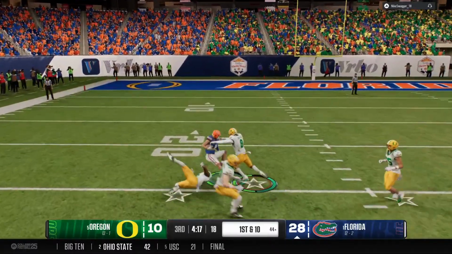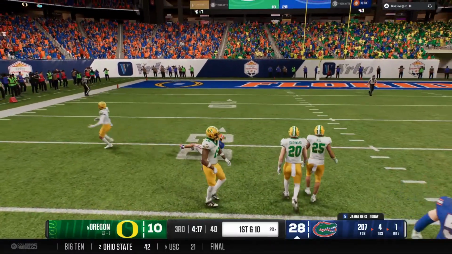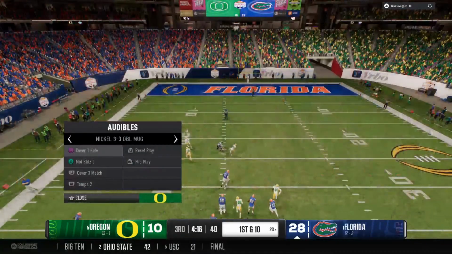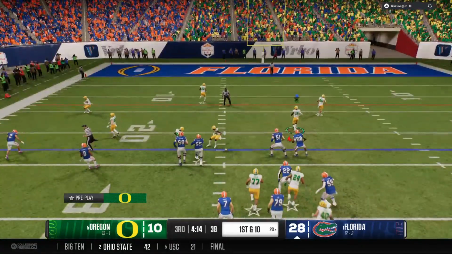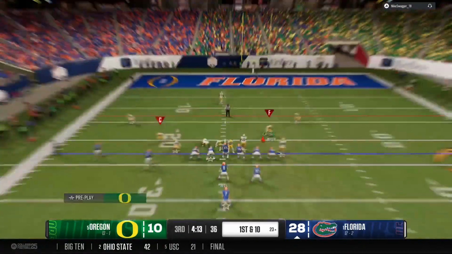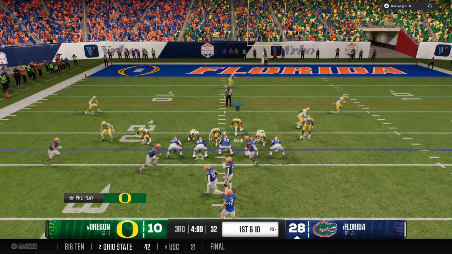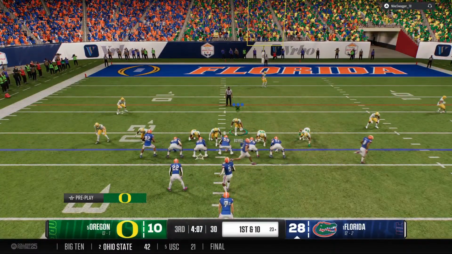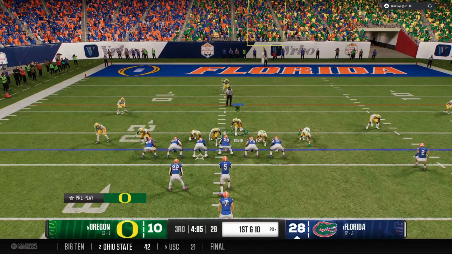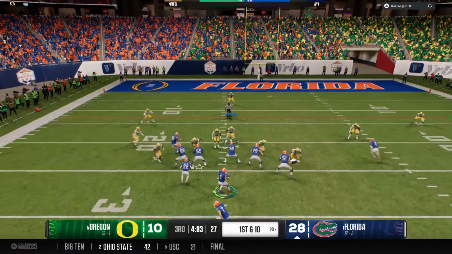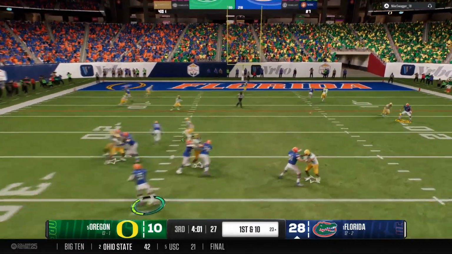Here's a quick throw off the play fake. They bring him down, but a big chunk of yards on the play. The Gators hustle to the line to crank up the tempo. Well, Chris, with this style of RPO, the quarterback has to do a really good job of staying on that ride with the running back to make sure that the defense is really up against the run before he can pull it out and throw the football.